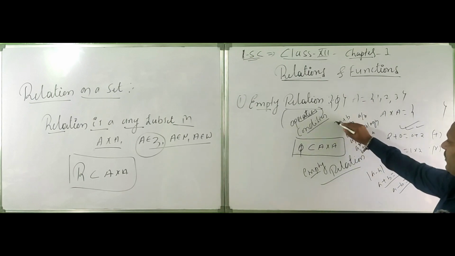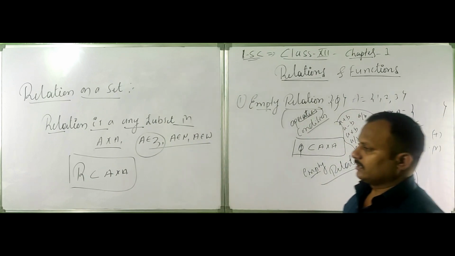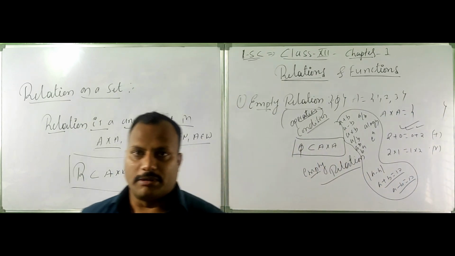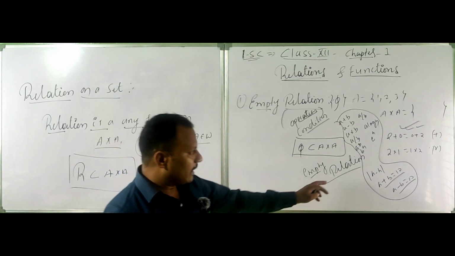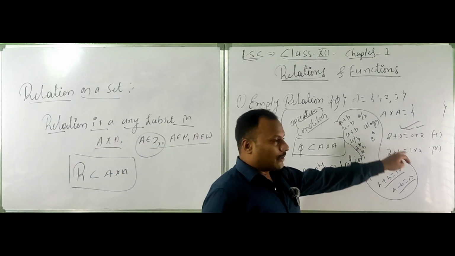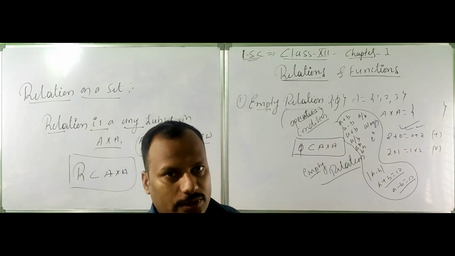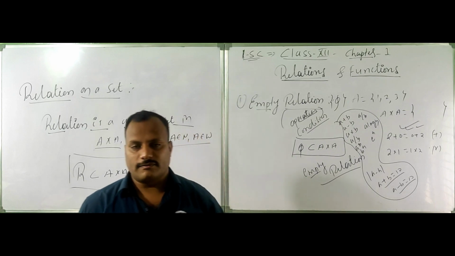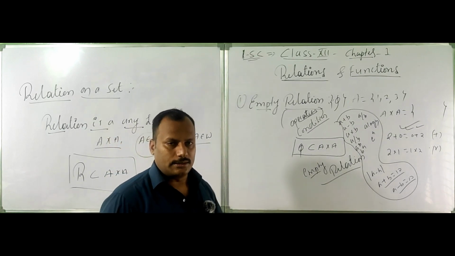See, wherever they use relations, they give some operations, conditions, mathematical notations. From this definition we are going to tell whether the relation is empty, universal, reflexive, symmetric, and so on.